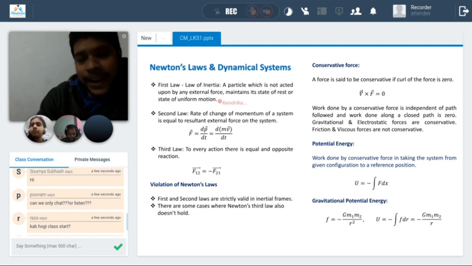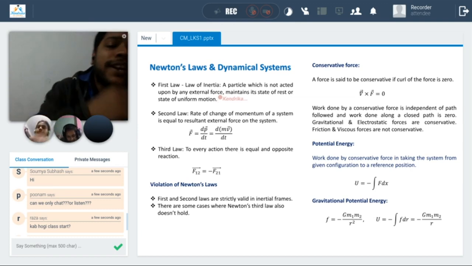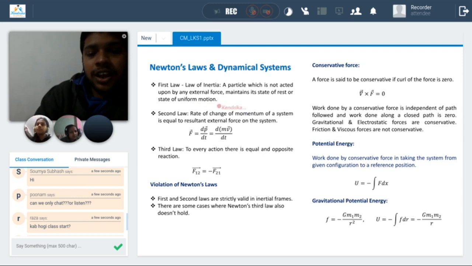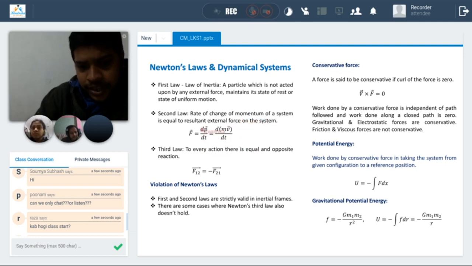So classical mechanics, our Newtonian mechanics, is valid up to some extent. If you see, Newton's laws are not valid for every coordinate system. This is an equation from Newton's law, and if you change the coordinate system... Simply, the second law says the rate of change of momentum of a system is equal to the resultant force on the system.